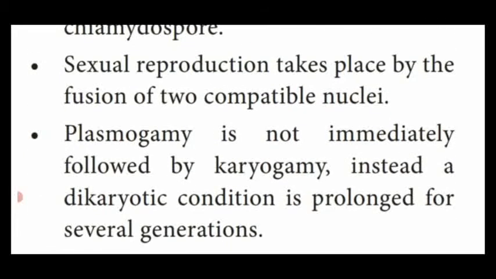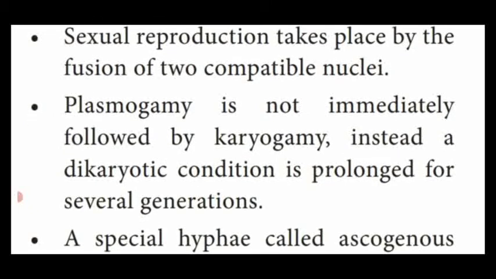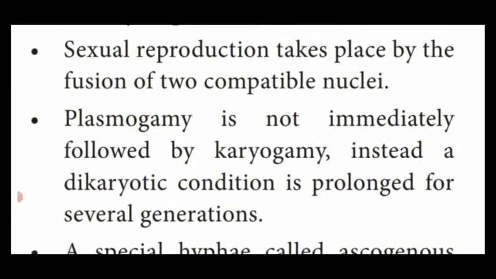Then sexual reproduction takes place by the fusion of two compatible nuclei, that is, two hyphae which contain individual nuclei that act as a male and a female cell, and they are fused together to form a newly formed fungal hypha.